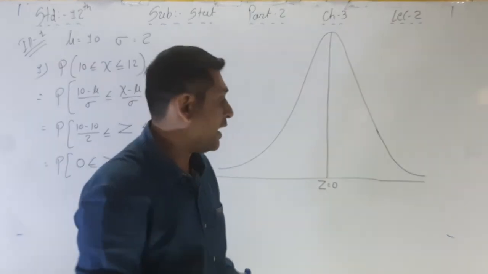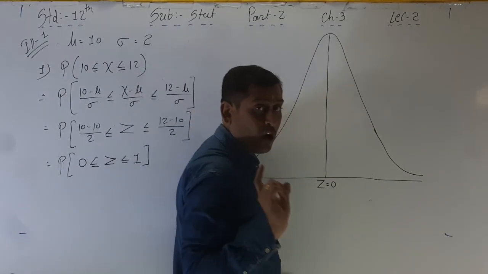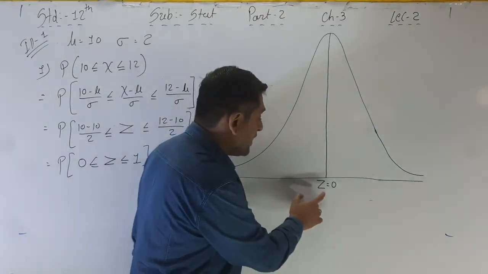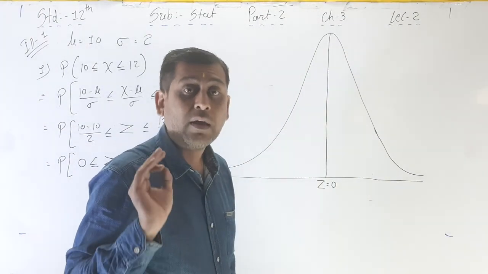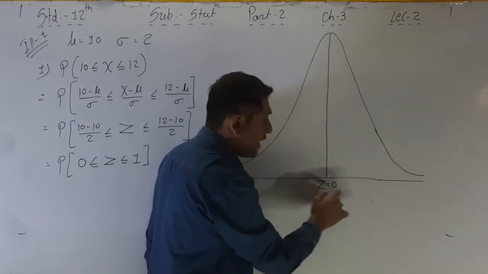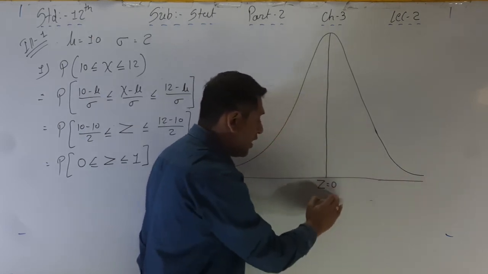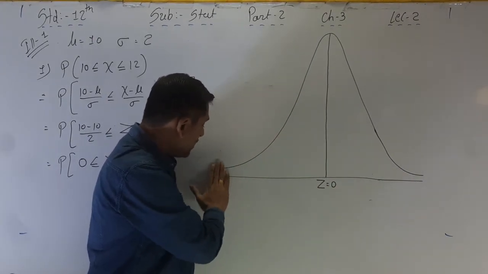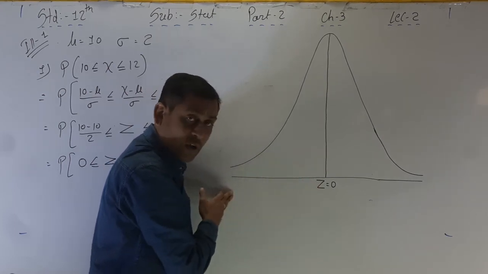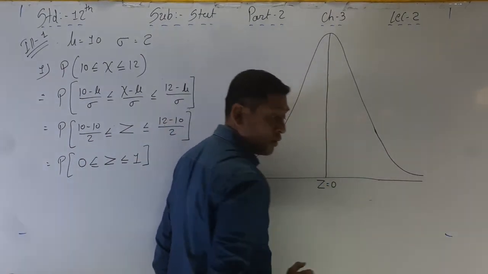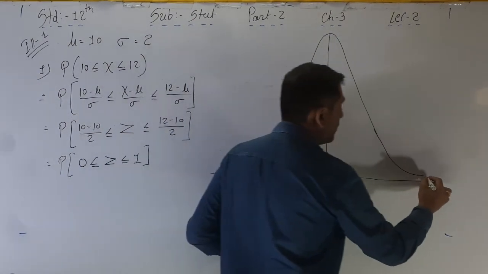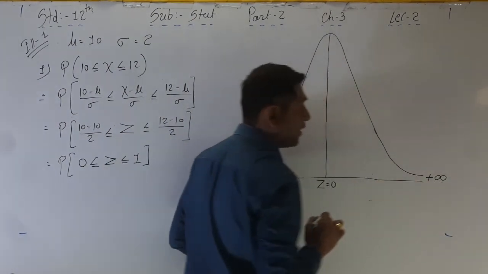Compulsorily, please keep in mind that the value of only z, not the value of area, not the probability. The value of only z, that is the standard normal variable, is only on the line, on this x-axis. The value of z is 0 to 3.5, and on this side also 0 to 3.5, but here it is the negative value, here the positive values, right? So you can say that here minus infinity and here plus infinity. You have to write it down compulsorily.